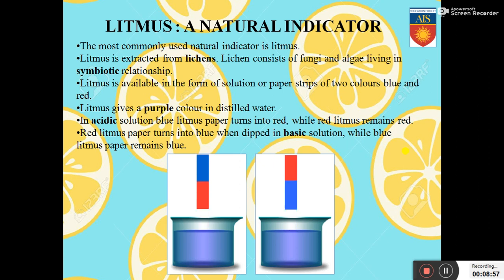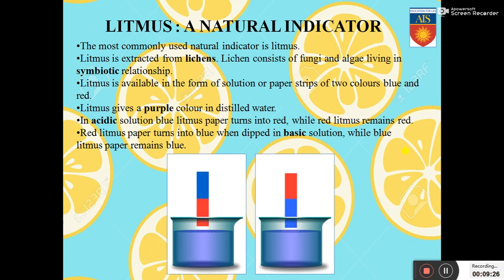Now we know fungi doesn't have chlorophyll in it, so it cannot make its own food. So it derives or obtains food from the algae, and the algae in turn takes protection and shelter from the fungi. So they are mutually benefiting each other. It's a symbiotic relationship, and that organism where that relationship is found is termed as lichen, and litmus is obtained from lichen. Since it's obtained from a naturally occurring source, it is said to be a natural indicator.